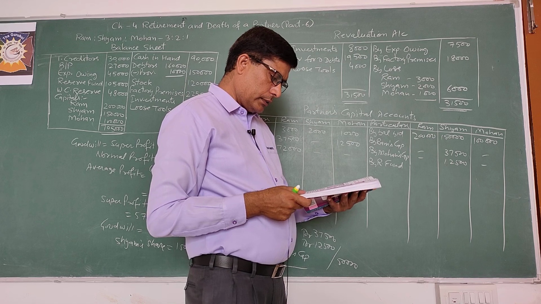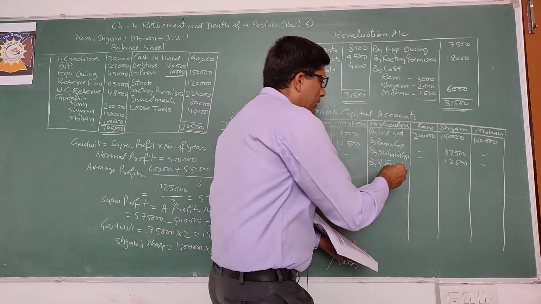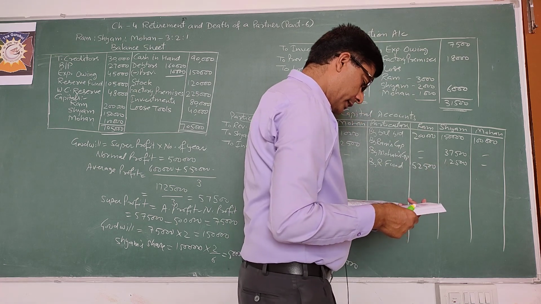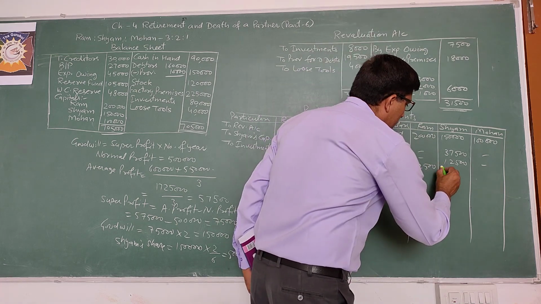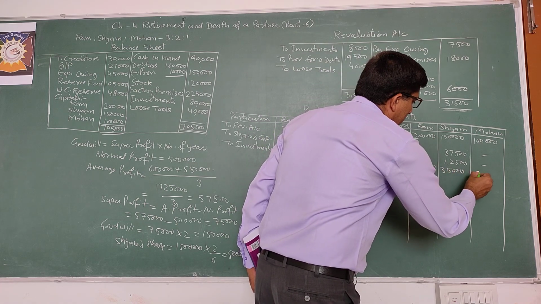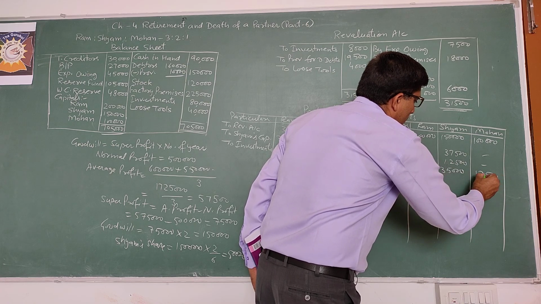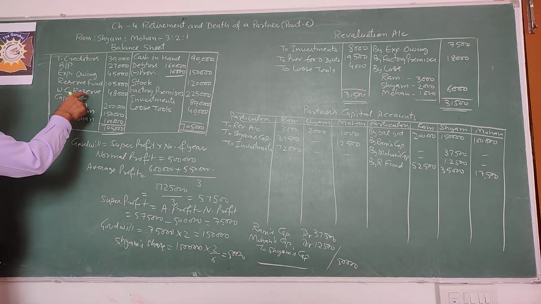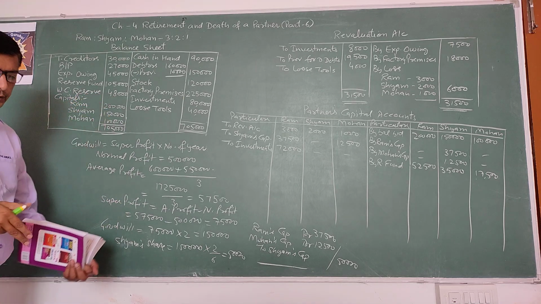So it will be 52,500, 35,000 and 17,500.